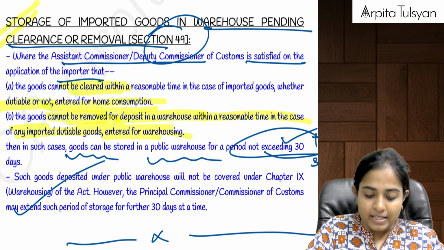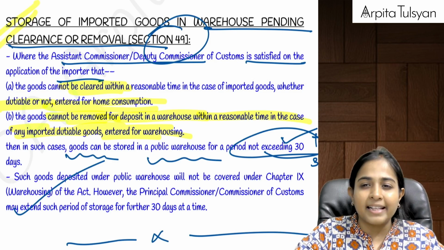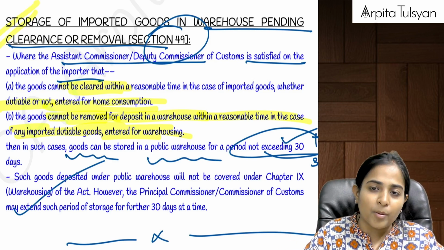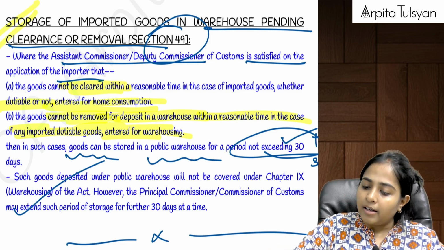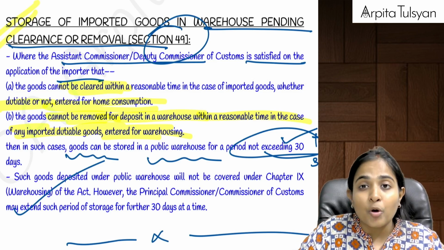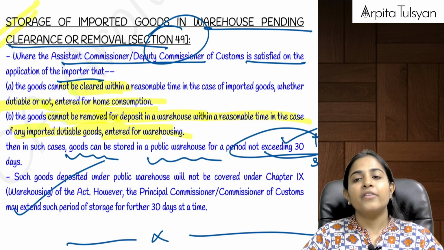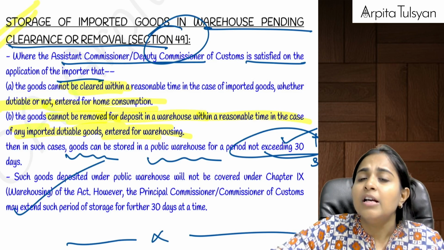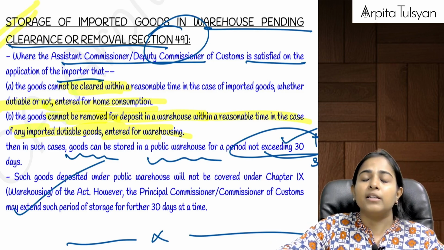In such cases, you can request the proper officer, saying, sir, till the time we come to know about the same, can we keep it in the public bonded warehouse? So the department can allow you to keep the goods in the public bonded warehouse, but these goods cannot be called warehoused goods, because here we are keeping them in the warehouse only for a very short, temporary period, because we are not able to get the goods cleared.